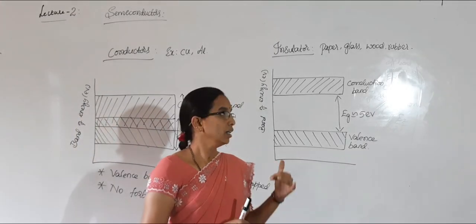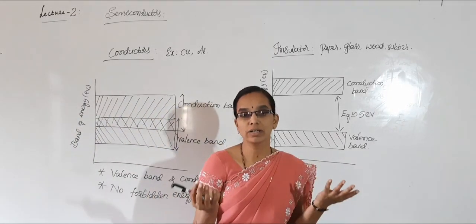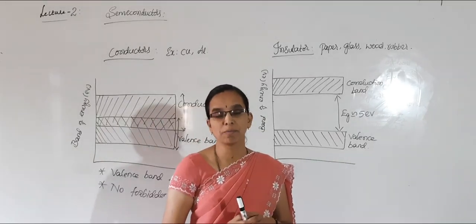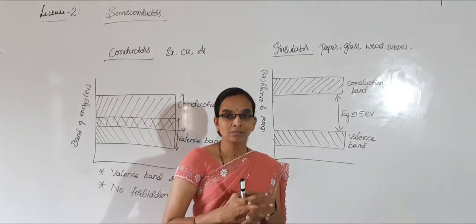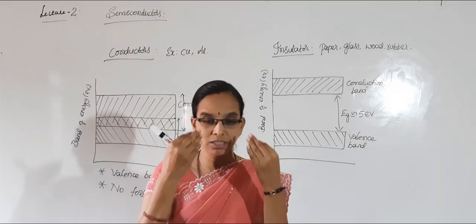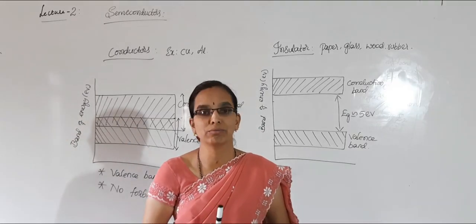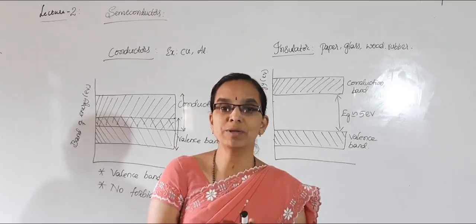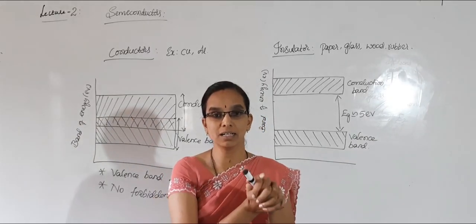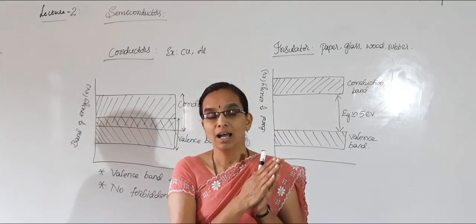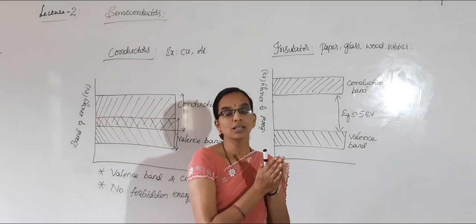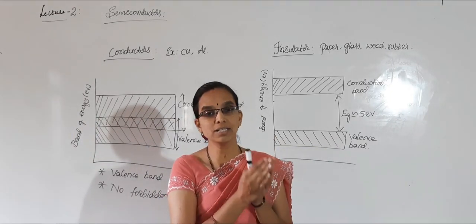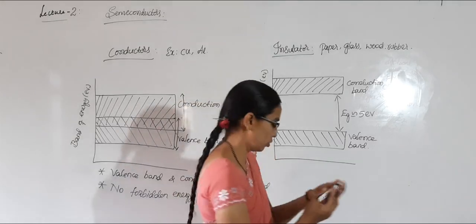Therefore, in insulators there is no conductivity. You cannot expect conductivity at room temperature. If you still increase the temperature or heat it up, it will break down. Therefore, in insulators there is a large forbidden energy gap between the valence and conduction band, and therefore there is no conductivity. So the definition: insulators will not allow electric current to flow through them.